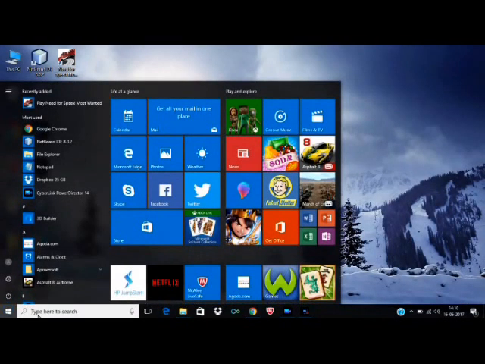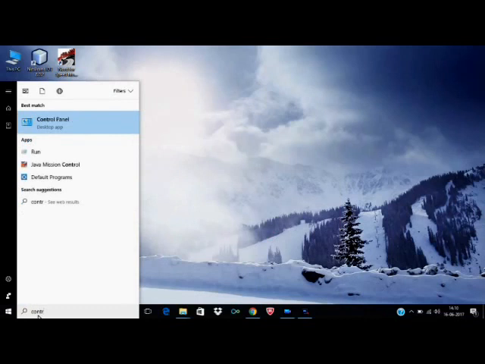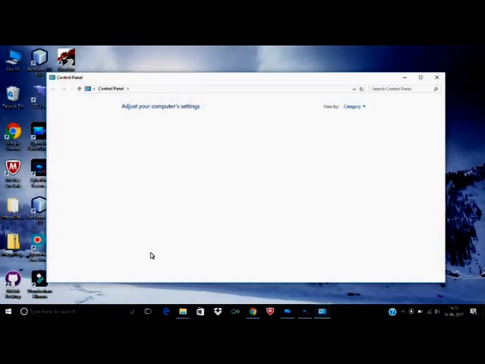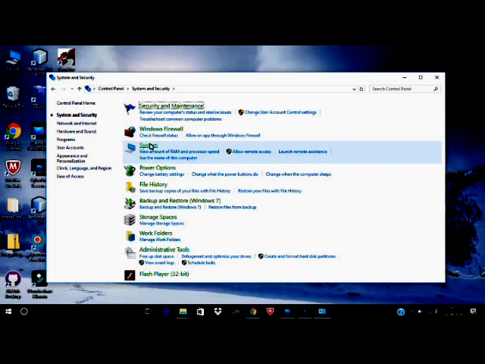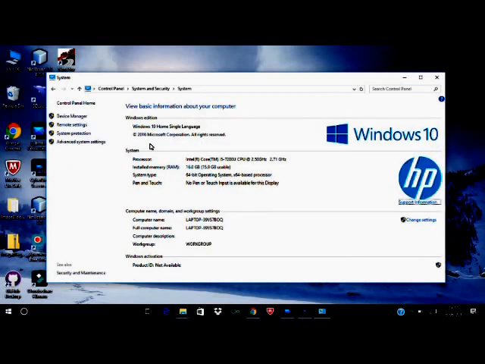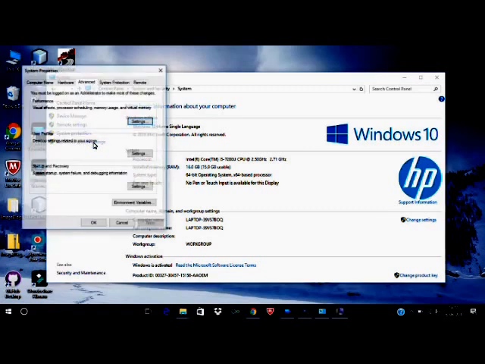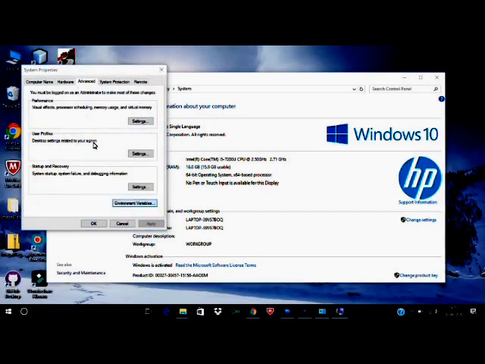Open control panel. After opening control panel, click on this system and security. Click on system and click on advanced system settings. Here environmental variables.